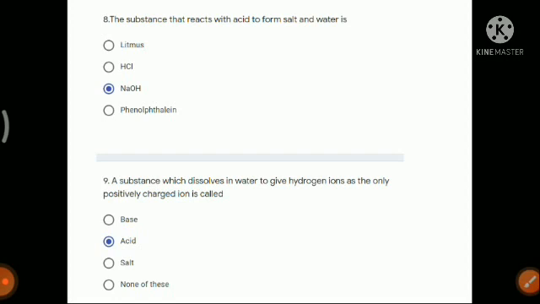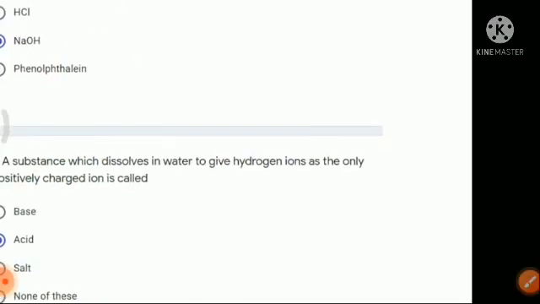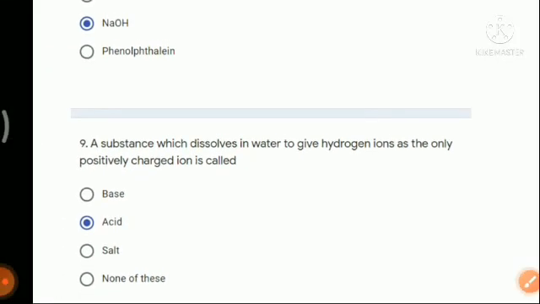Now question number 9. A substance which dissolves in water to give hydrogen ion as the only positively charged ion is called an acid. I think this question I have directly given you from your book. The MCQs which are present in the exercises of your chapter number 5, there you already have this question, and it is directly copied from the exercise of your book. We know that only an acid, when it is dissolved in water, gives hydrogen ions.